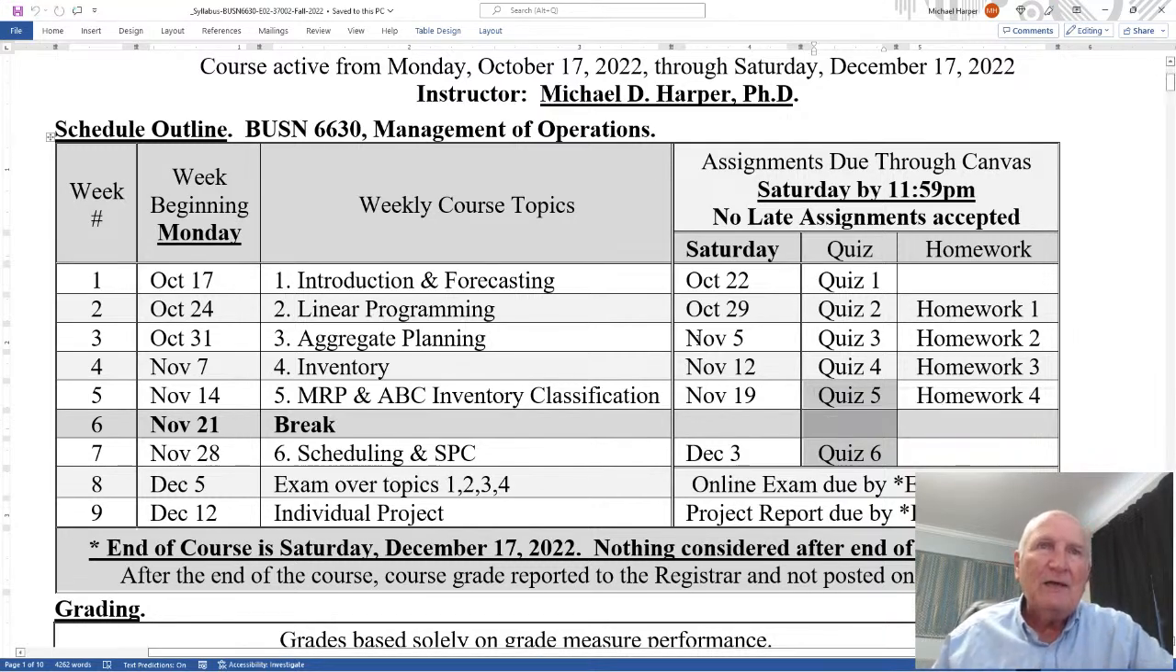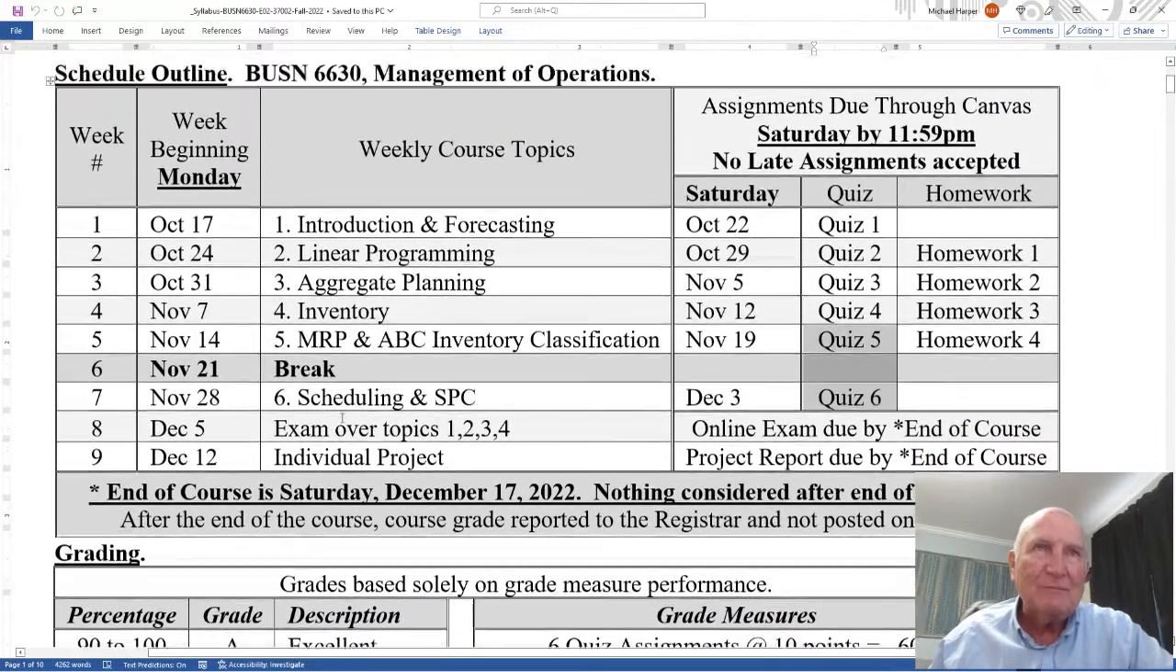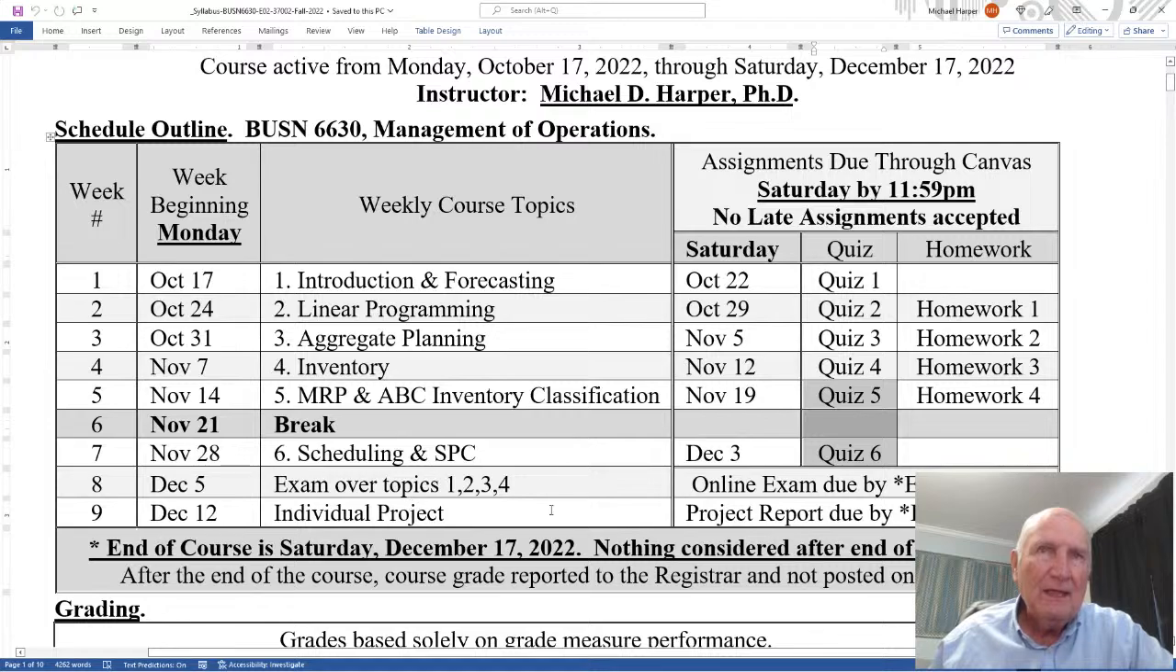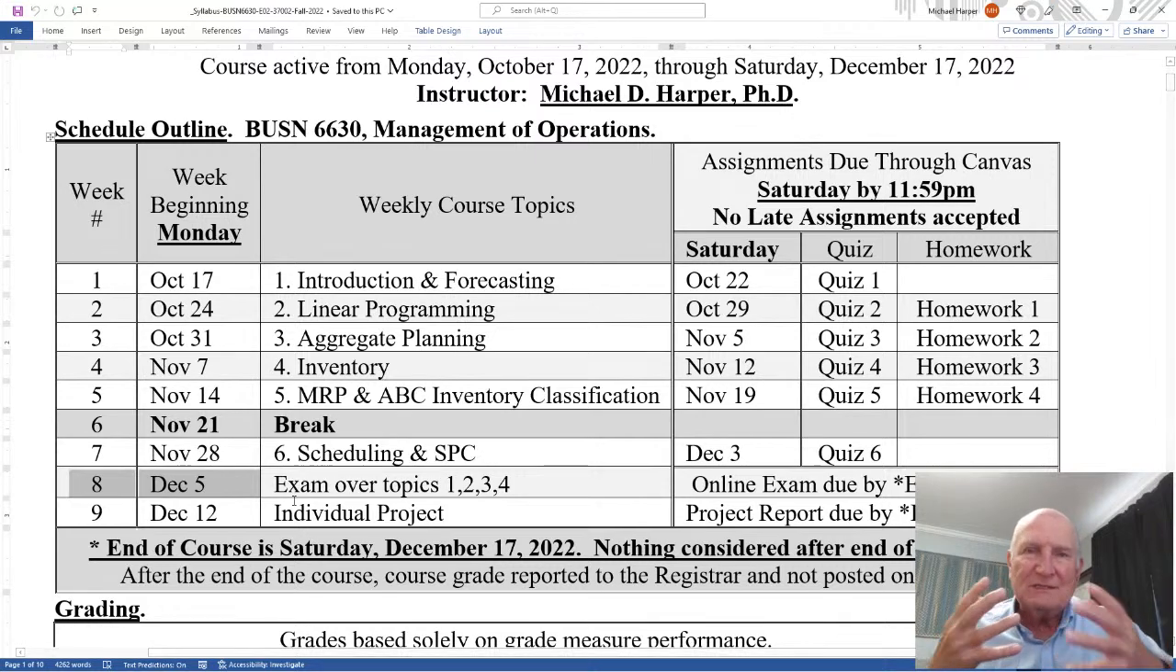At the end of the course, I have an exam. Notice the exam is just over topics 1, 2, 3, and 4. It's not over 5 and 6. Again, I consider that the basics, the fundamentals of operations. And then I have an individual project that I'll explain a lot more in the individual project instructions. Now, the week of December 5th, I will open the exam study guide, which will say here's how you take the exams, here's how you study for it, here's how the exam is designed, and here are the topics that I'm going to ask you.